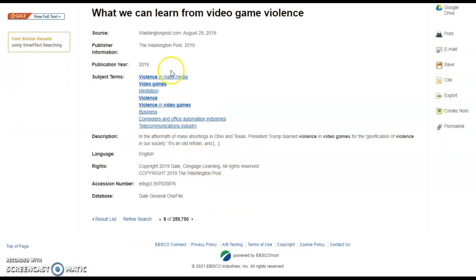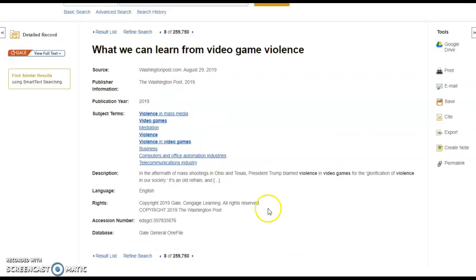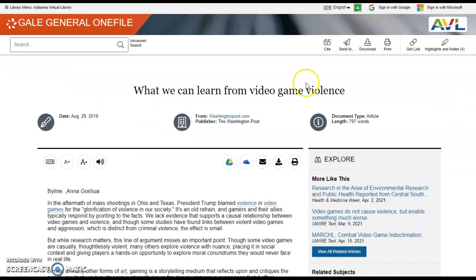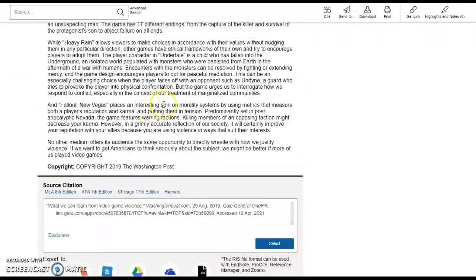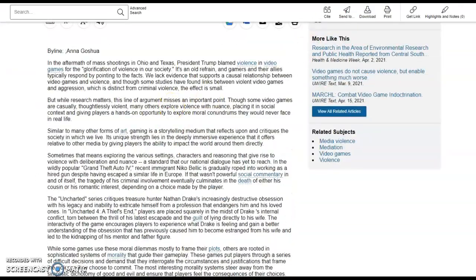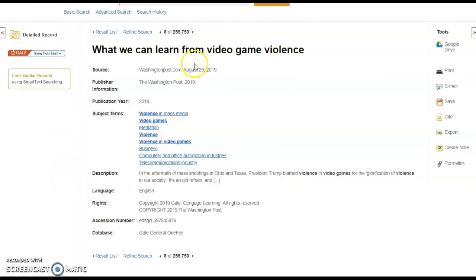It'll come up, and basically all you have to do is click View Full Text. And it'll bring you to the actual text here, and you can look here and get whatever information you need. Also, if we go back to the page before, you see this over here. This will help you cite your source when you go to write your essay in MLA format.